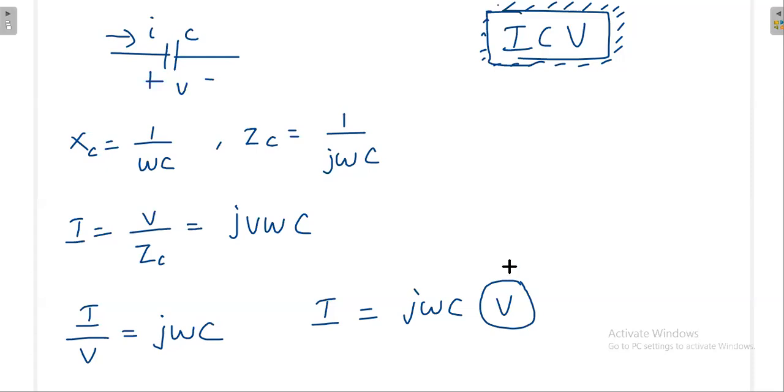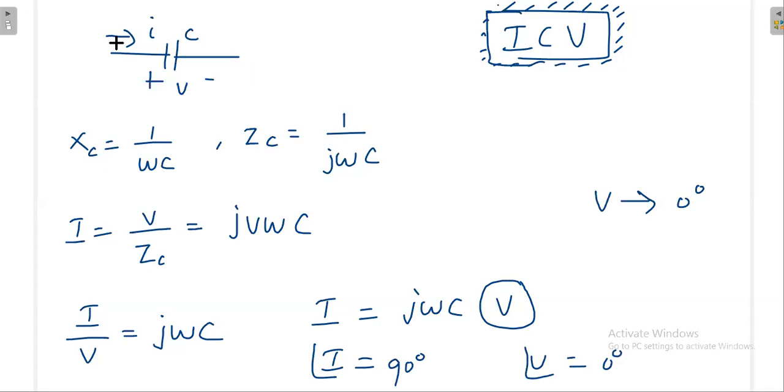Then which one is leading, which one is lagging? Say, for example, if V is having 0 degree phase shift, what is the phase shift of I? That is 90 degrees. Your V is having 0 degree phase shift, then I is having 90 degree phase shift. Or otherwise, you can also think like that.